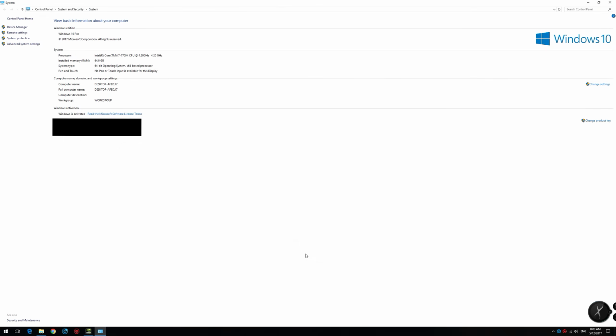In terms of PC specifications and operating system, I am using Windows 10 Pro 64-bit edition. The processor's Intel Core i7-7700K at a base clock of 4.2 GHz. We will be talking a little bit about overclocking in just a moment. I have a total of 64 GB of system RAM installed.